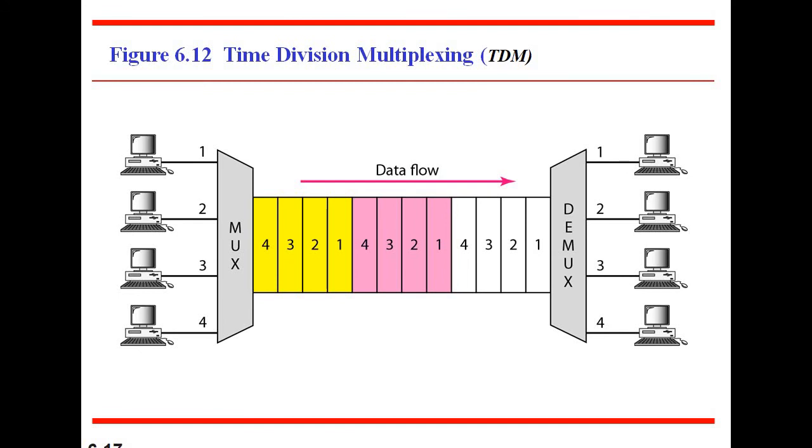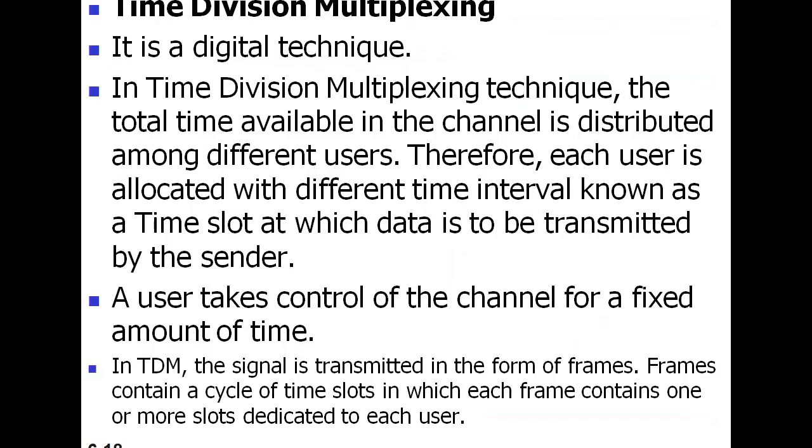Another point is there. What is the point? The size of the unit can be one or several bits. So it can be 1 bit or it can be several bits. Each unit can be 1 bit or more than 1 bit. For n input connections, a frame is organized into a minimum of n time slots, each slot carrying 1 unit for each connection. Okay, so we may go to the notes.